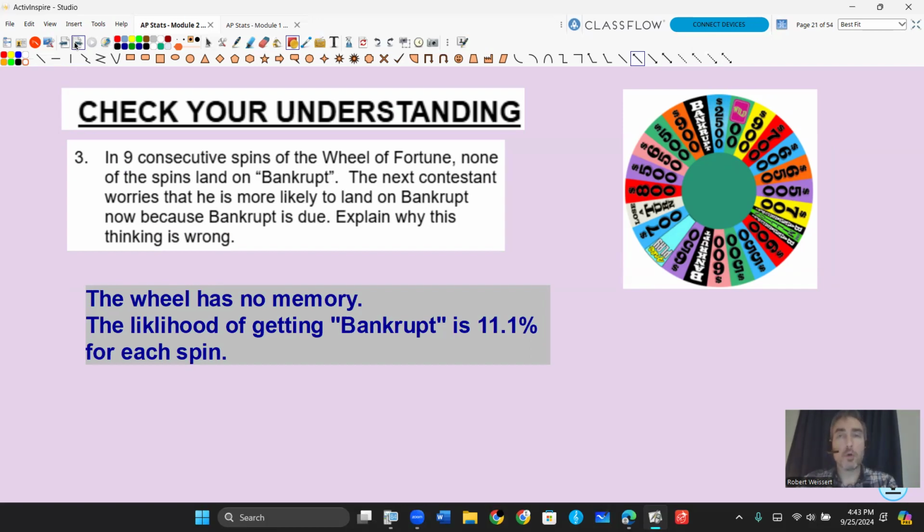So there's no real streak situation here. Sometimes you end up getting a bunch of bankrupts in a row, or not getting a bunch of bankrupts in a row, because of the random process. But over many, many spins, about 11.1% of those spins will be bankrupt. So the likelihood of getting bankrupt is 11.1% for each spin. It's like flipping a coin. The likelihood of getting heads or tails is going to be 50%, no matter how many times you get heads in a row.